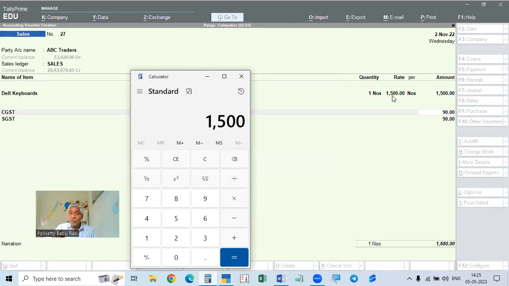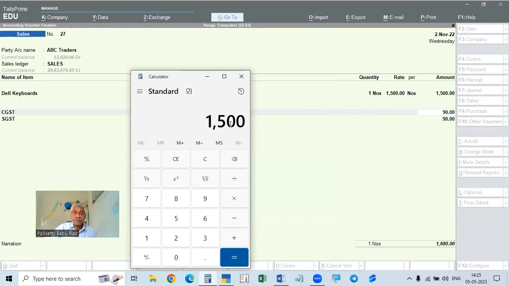But in the books, we have to show the taxable value separately and the tax separately, because this tax is to be paid to the government. When you are filing the return, you have to file the taxable value, and the tax amount separately. So we have to show the taxable value and the GST separately and pay the GST to the government. So in that case, how will we do it?